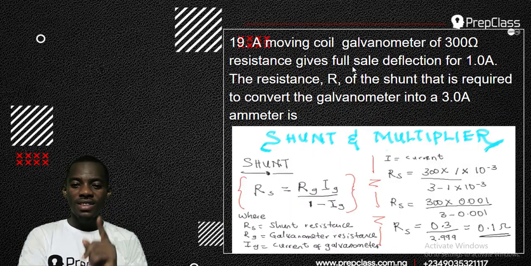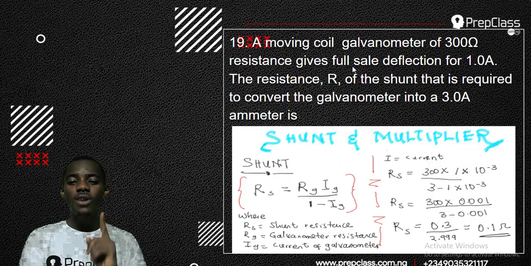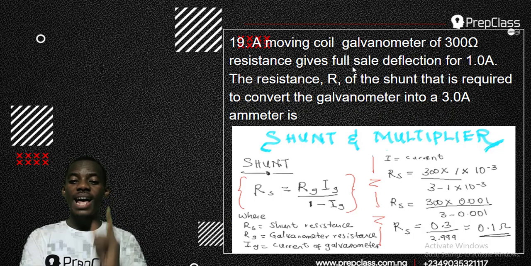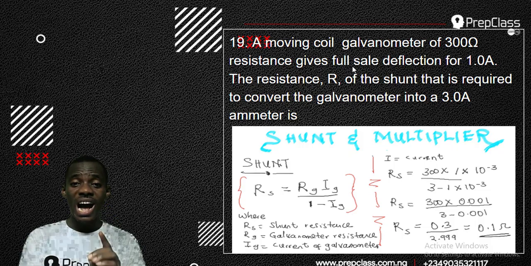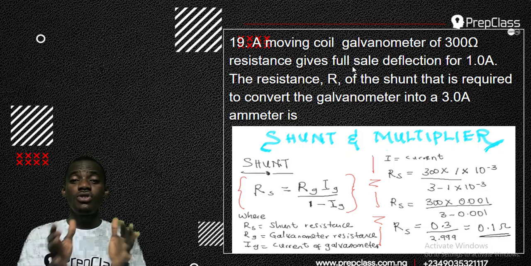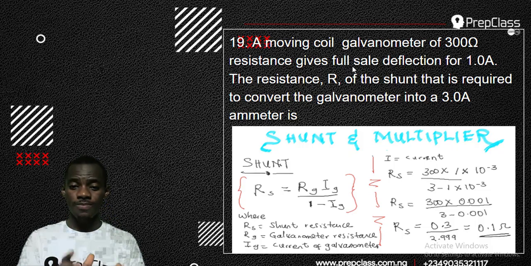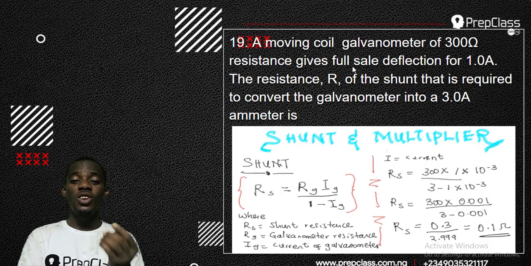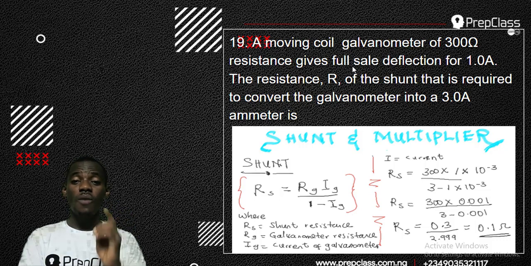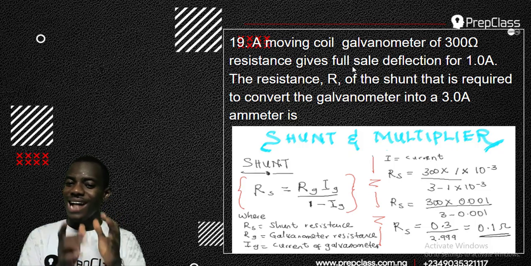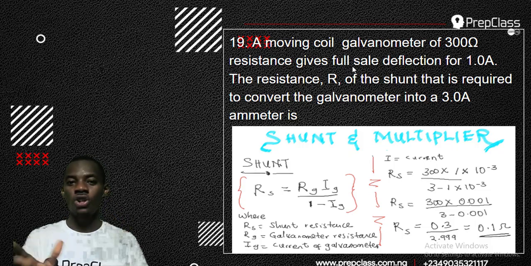Shunt resistance equals resistance of galvanometer times current of galvanometer over current minus current of galvanometer. Once you know this formula, you can answer any question that comes on shunt. Let me come again: shunt resistance is equal to resistance of galvanometer times current of galvanometer over current minus current of galvanometer. That is the almighty formula for anything shunt. Okay, good.